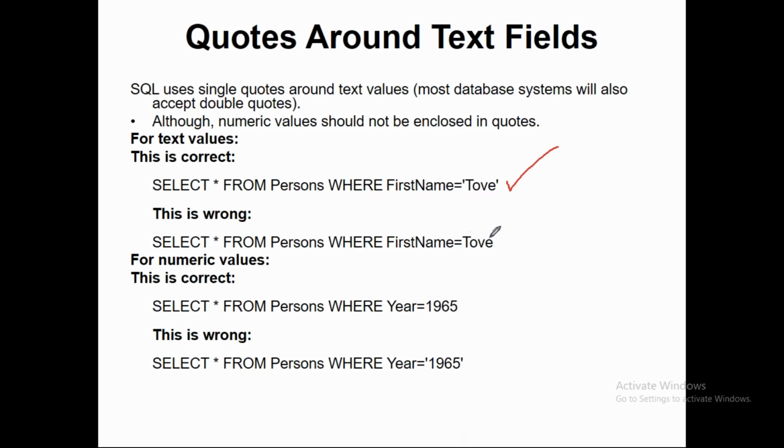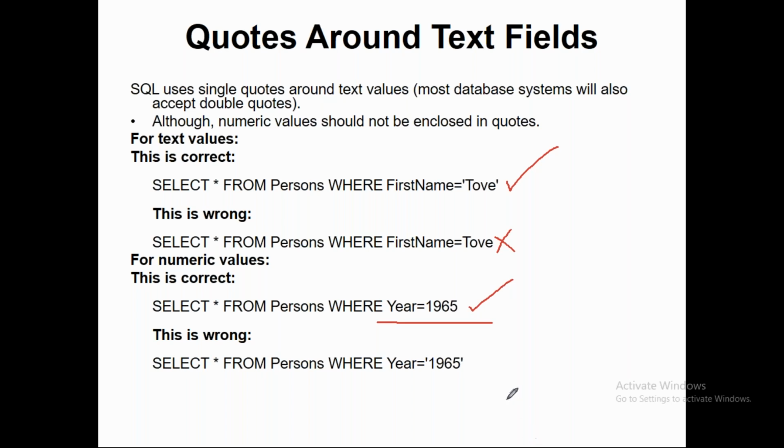If you are not putting single quotes, then you will not get the expected result. If you are putting a condition on a number, where year is equal to 1965, in that case we don't need any quotes.